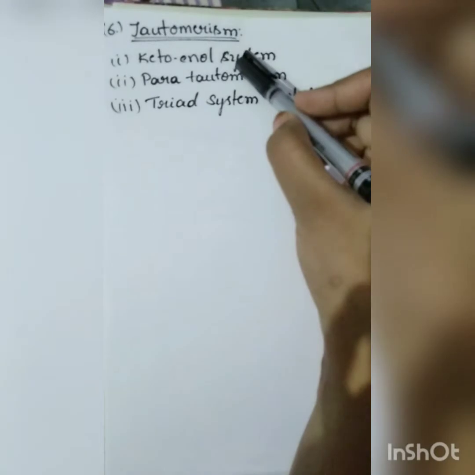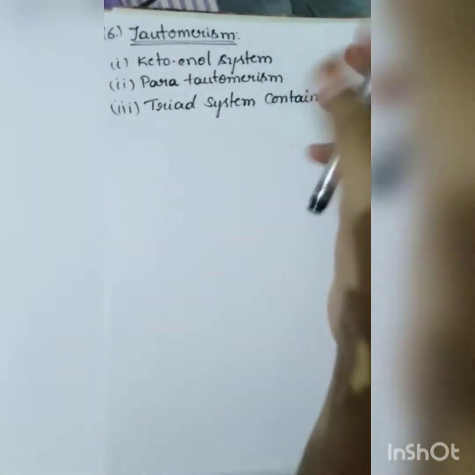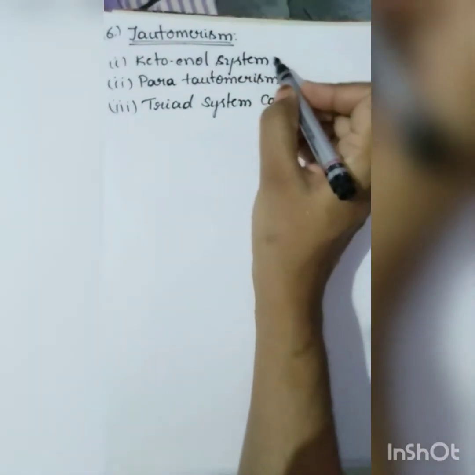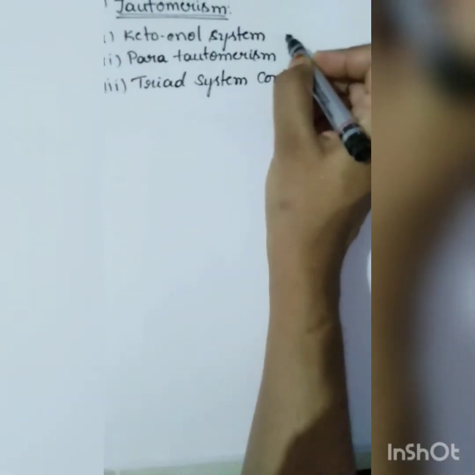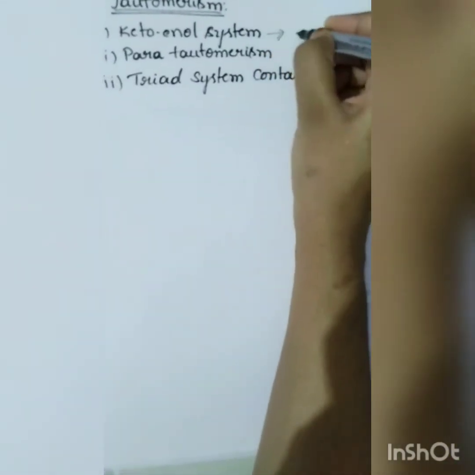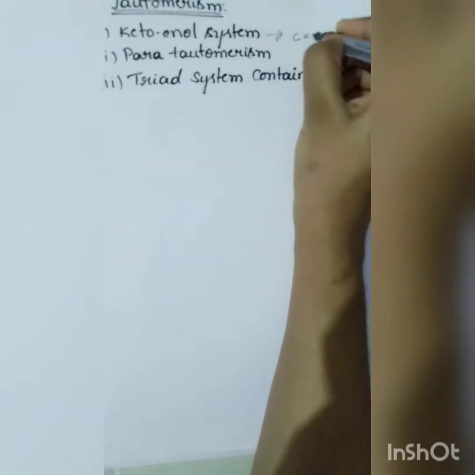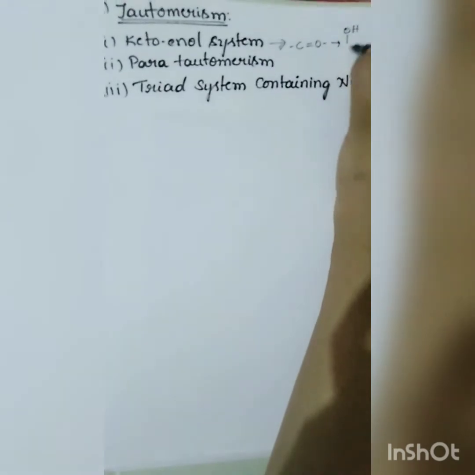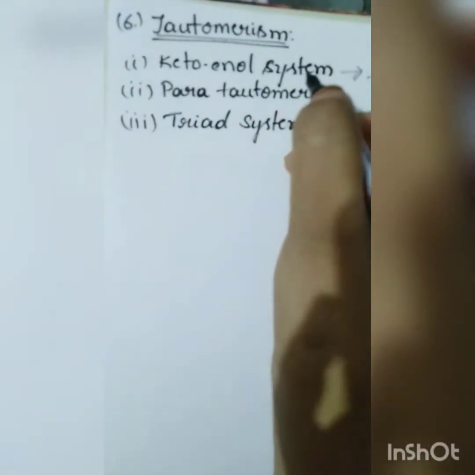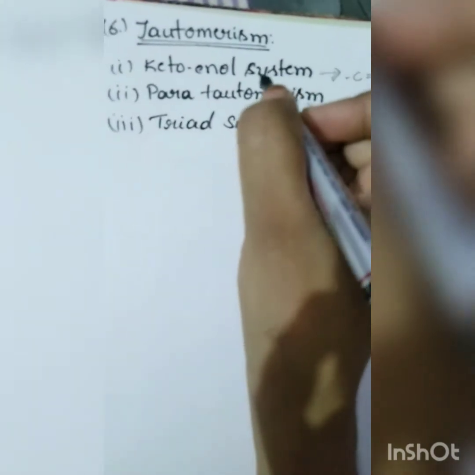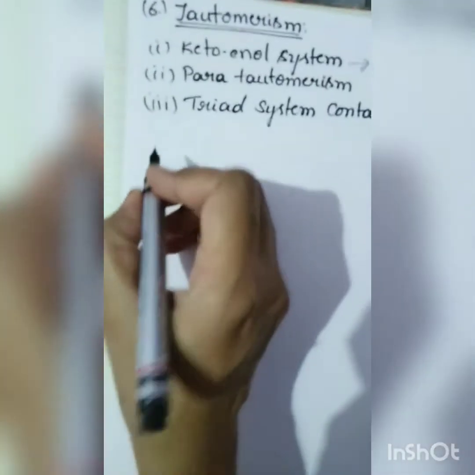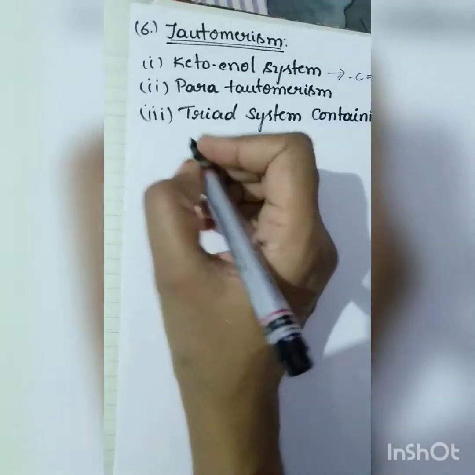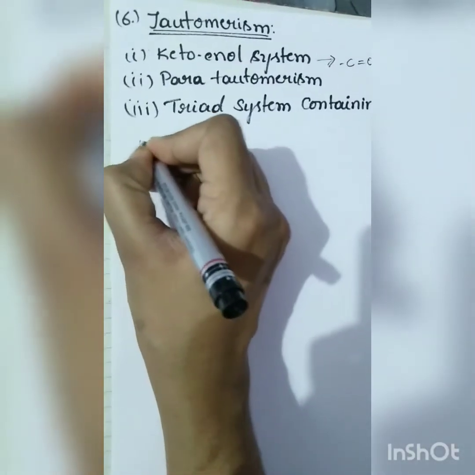So when we come to the keto-enol system, we already know the keto-enol system is converting any ketonic group, that is our C double bond O group, into enol. Yeah. So this is our keto-enol system. So in the keto-enol system, we are again going to cover some more important things. The first one is enolization.